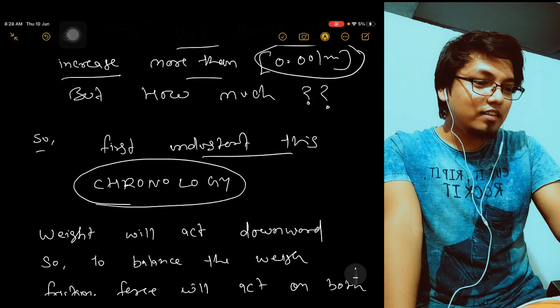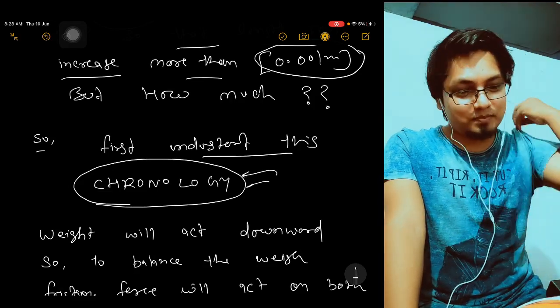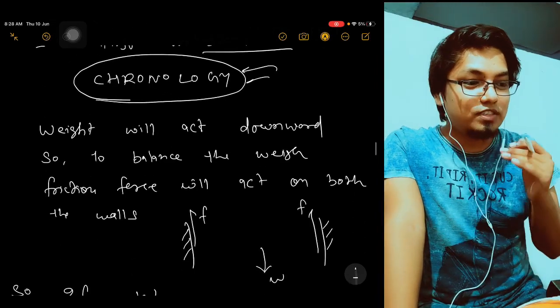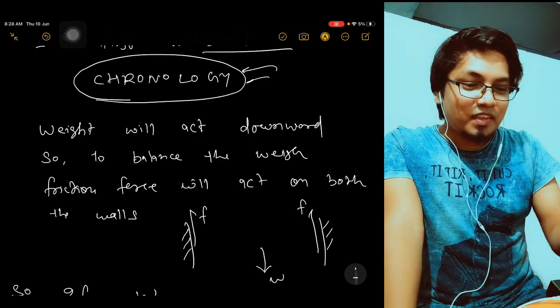Recently in this lockdown, I learned this word called chronology because of Amit Shah, our home minister. Okay, I should say, okay, no need to go into that.